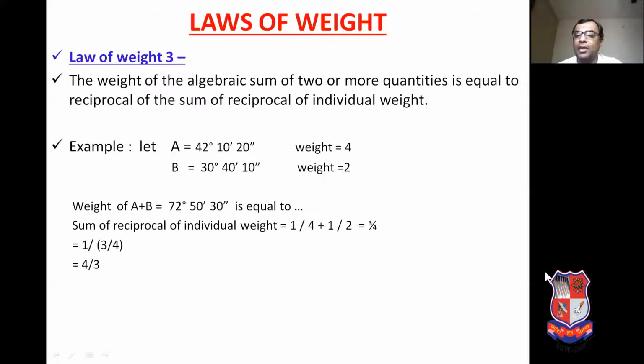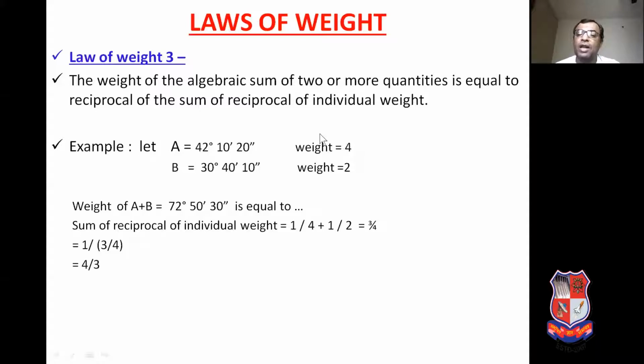Law of weight 3. The weight of the algebraic sum of two or more quantity is equal to reciprocal of the sum of reciprocal of the individual weight. So here we are having angle A, weight 4, angle B, weight 2. Now let us make the algebraic sum. A plus B comes to 72 degree, 50 minute, 30 second. So what is the weight of this quantity? It is a reciprocal of the sum of reciprocal of individual weight.